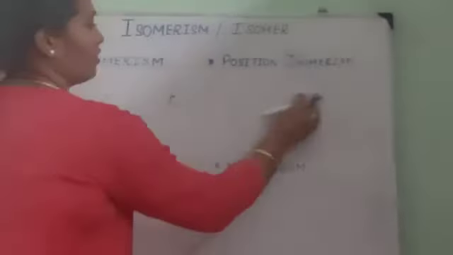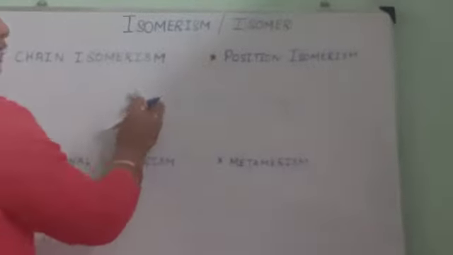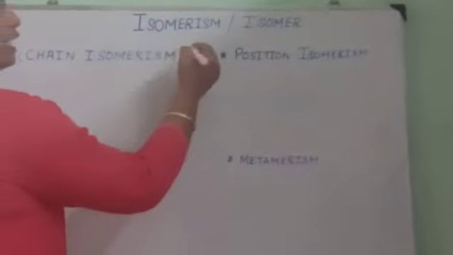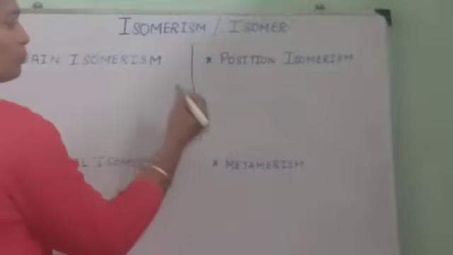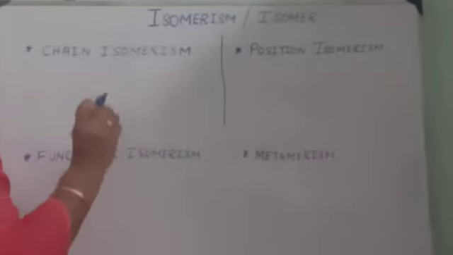Isomerism is classified into 4 types. Number 1, the chain isomerism. What is meant by chain isomerism? Chain isomerism is a type of isomerism in which the compounds differ in the arrangement of the carbon chain.